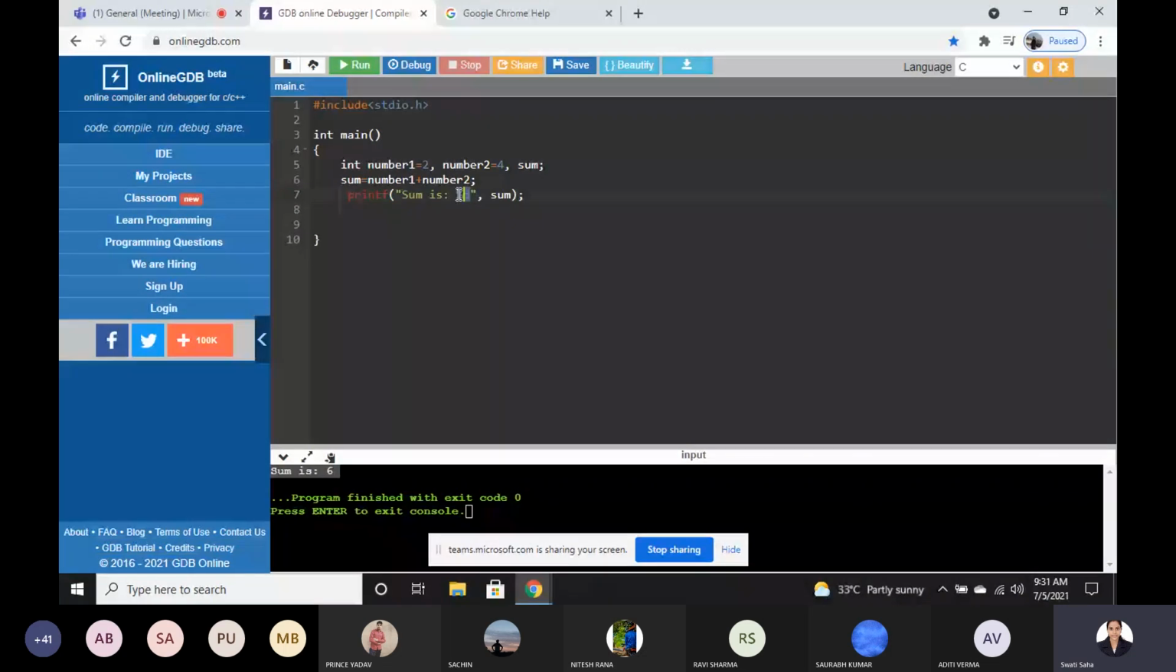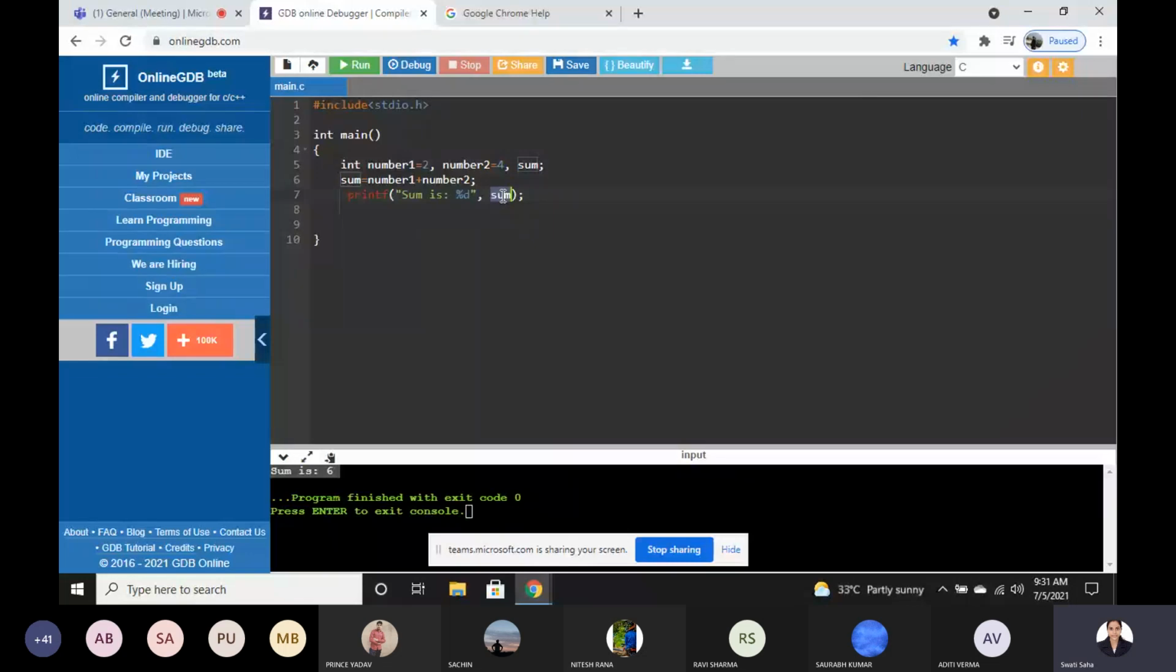Because here we define these numbers as integer: integer number 1, number 2, and sum. Whenever we take an integer value, we have to write %d. If we are going to take float values, then %f, and like that. Then we just want to display the sum. So this is one way to add two numbers.